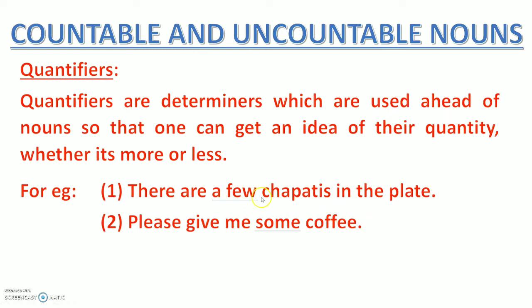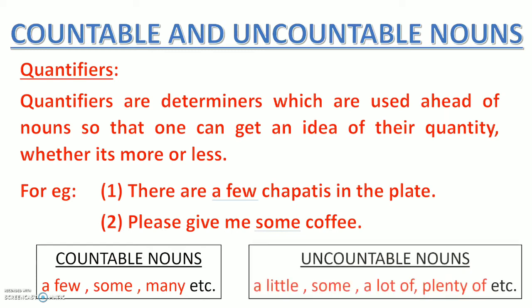Okay, so now these words, a few, some, these are both quantifiers. Why? Because they are indicating quantity. Yes, so like this there are many other quantifiers for countable and uncountable nouns. Let's see them. A few, some, many, and many more are there for countable nouns. Now when they are used, a few and some are used when the quantity of countable nouns is less. A few और some तब use करते हैं जब countable nouns थोड़ी मात्रा में हो, ठीक है, कम मात्रा में हो. And many is used when they are in a large number.